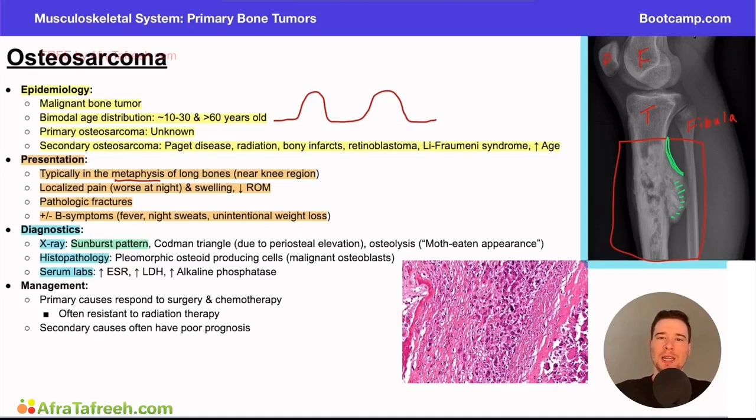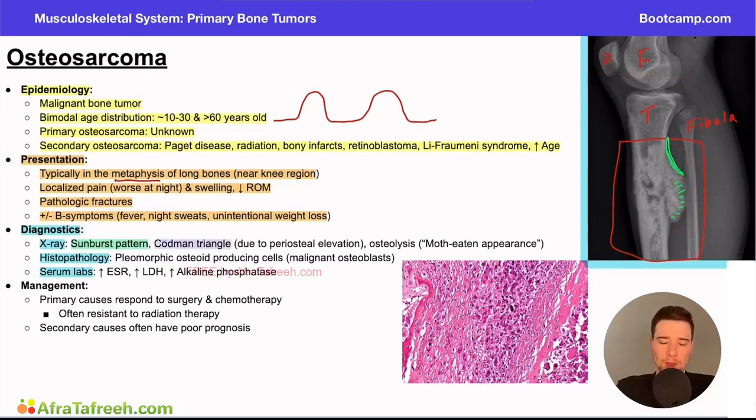And again, this is due to an incongruence between the rate of the tumor growth relative to the periosteum. The periosteum can't keep up. The tumor gets bigger and bigger and bigger. And as it does, the bone essentially stretches out this way, leading to this sunburst appearance, or these fibers that are being elongated in the bone.